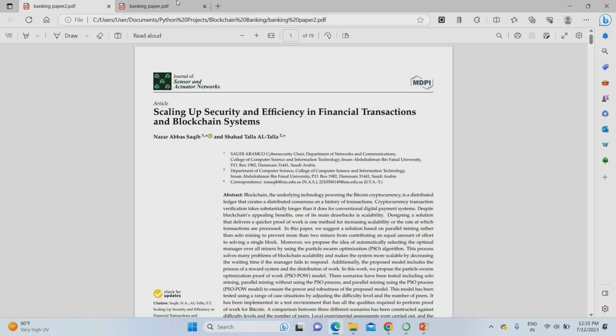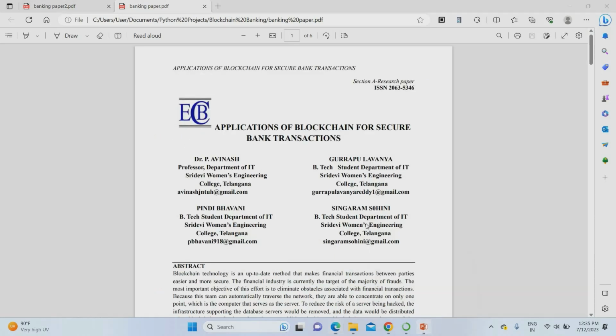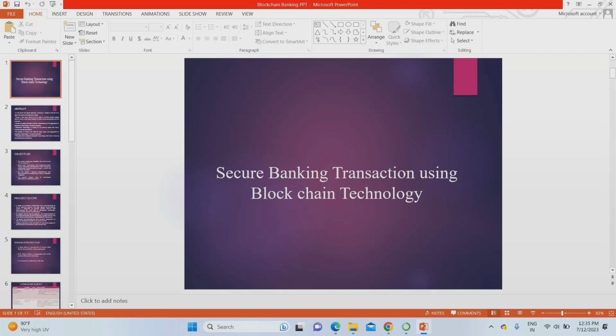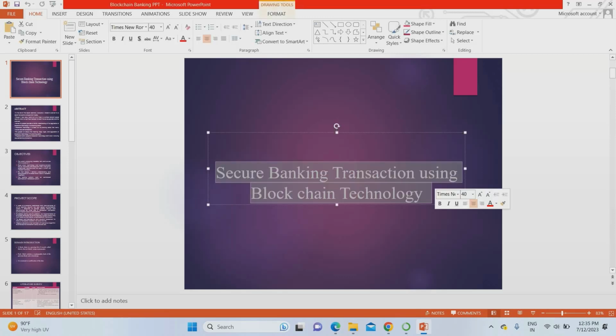So these are the base papers for the project. So I'm going directly to the PPT explanation. Secure banking transaction using blockchain technology.